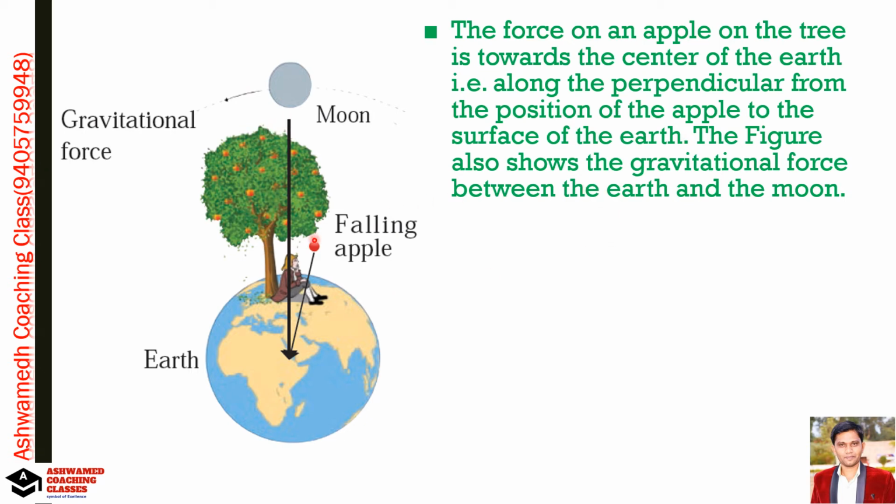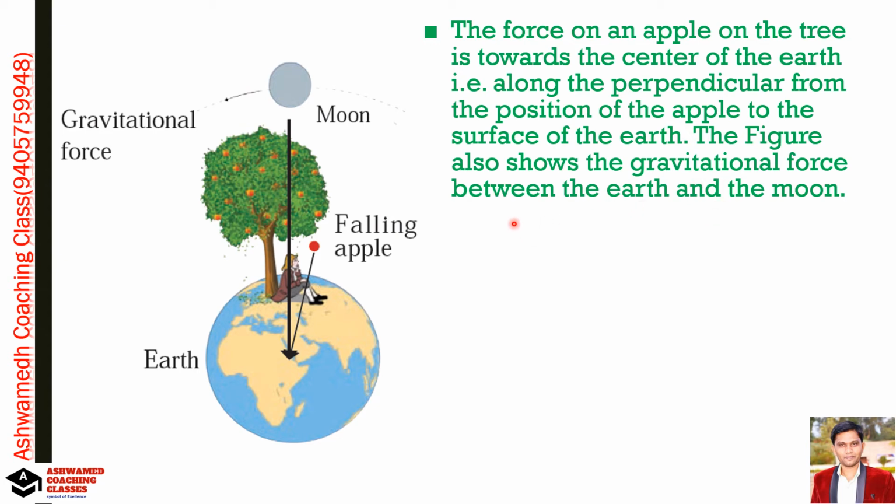The figure also shows that between the earth and moon there is a force, and that is called gravitational force. Whatever the force is between apple and earth, because the apple is attracted by the earth, that type of force is called gravitational force. ते कुठला फोर्स आहे तुमचं, ग्रॅव्हिटेशनल फोर्स आहे. आणि सेम मग ते चंद्रावर पण अप्लाय होत असेल का, येस, that same gravitational force is applied on the moon also.